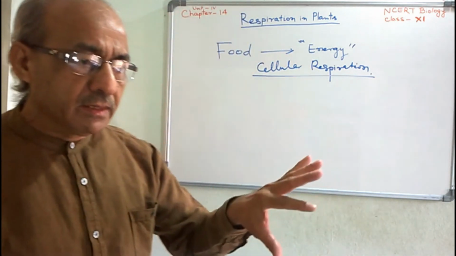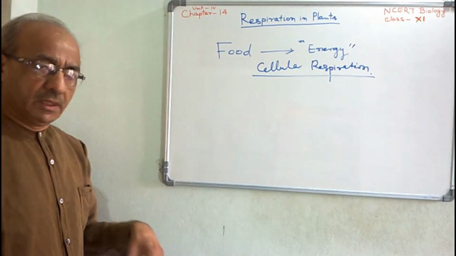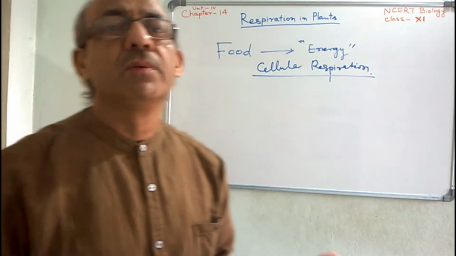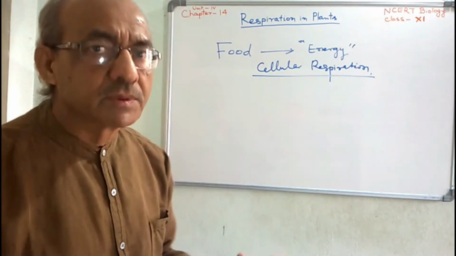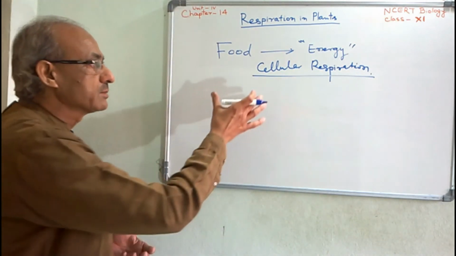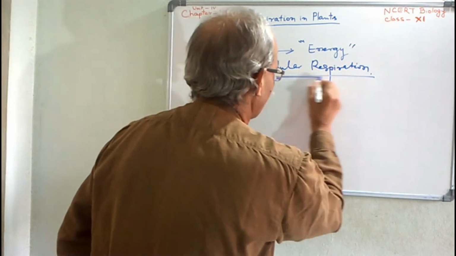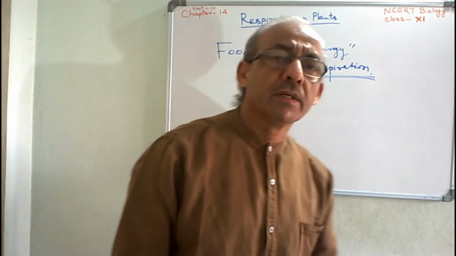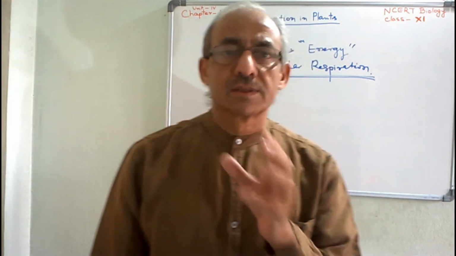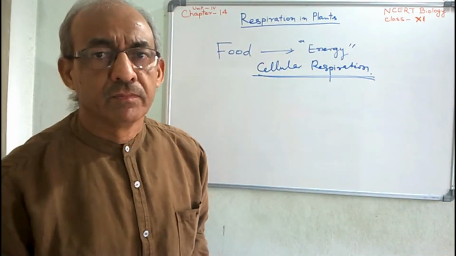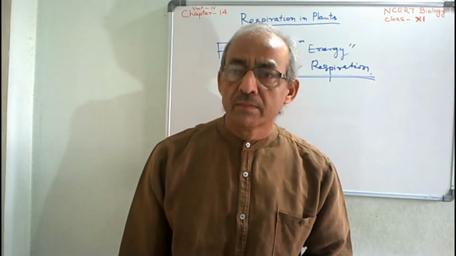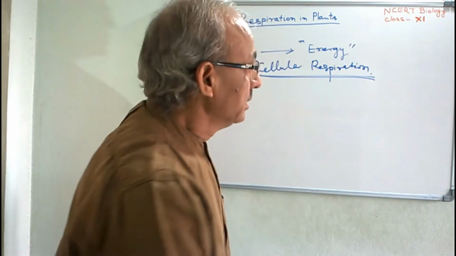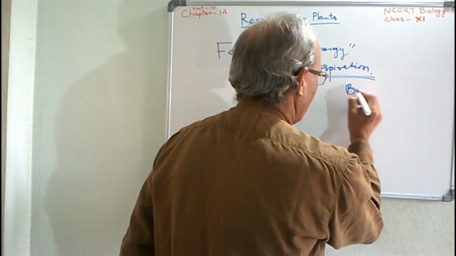Actual respiration takes place in the cells of the living being. So the actual respiration is defined as cellular respiration. The gaseous exchange, intake of oxygen and exhaling carbon dioxide together, is called breathing.